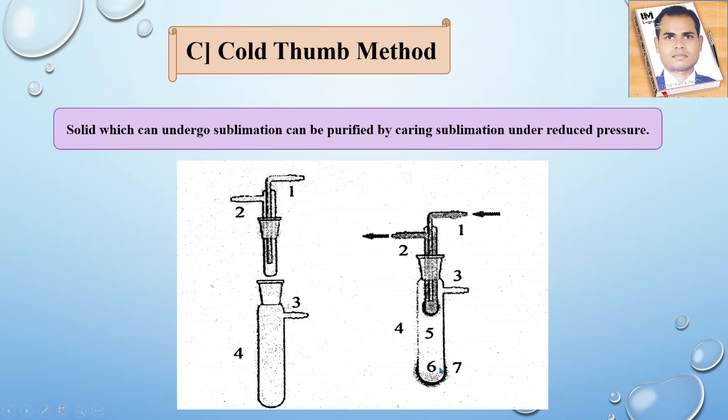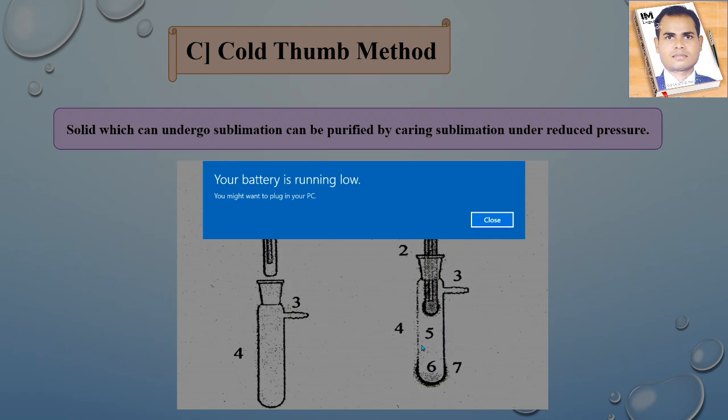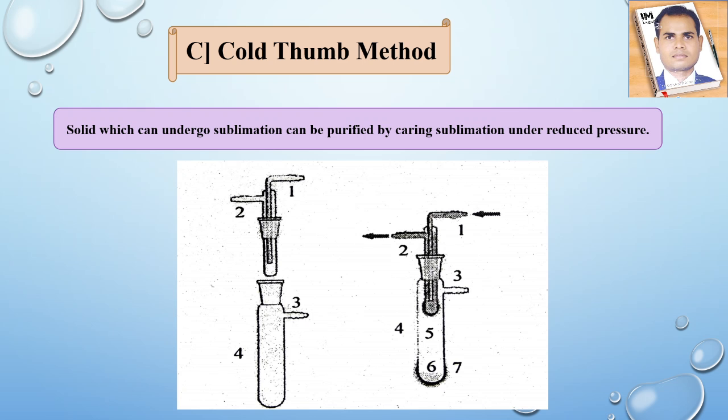And the 7th is under vacuum, or you can say through side arm 3. Now the sublimated material is collected at the 5 here, on the cold finger properly cooled by the coolant. Water is circulated through the parts 1 and 2. So in this way you will get the purified substances.